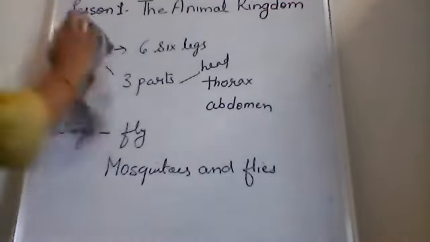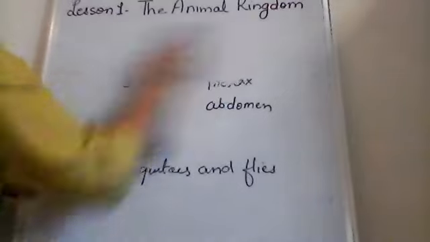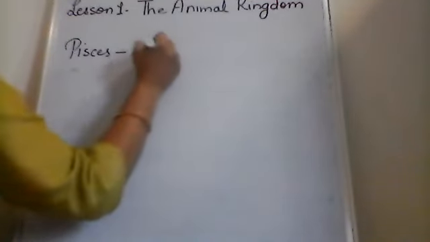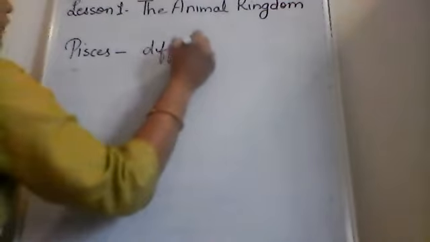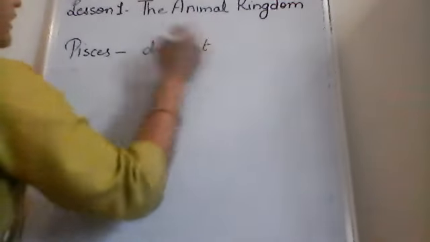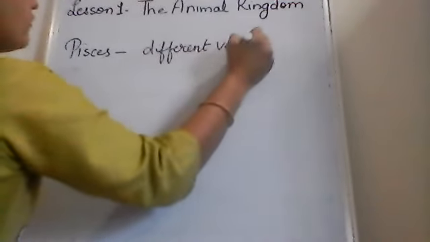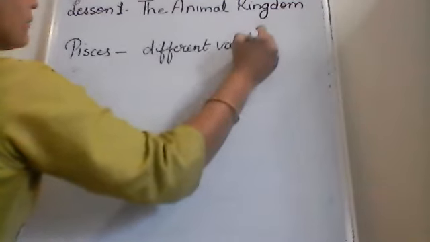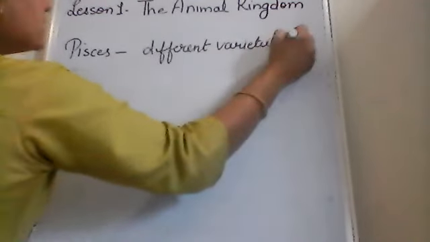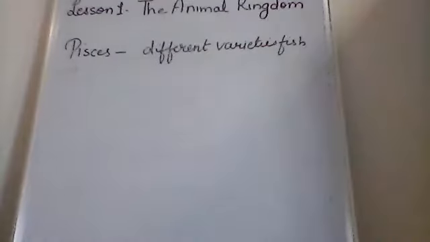Moving ahead to the next category, that is pisces. Pisces includes different varieties of fish. As we all know, fish always live in the water.